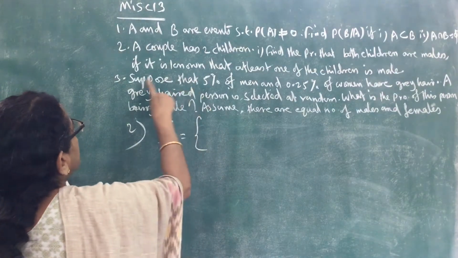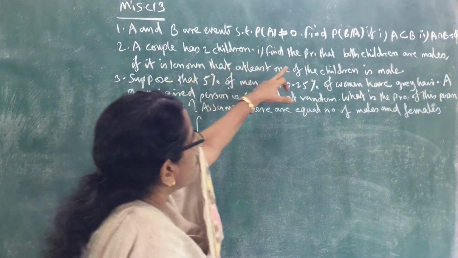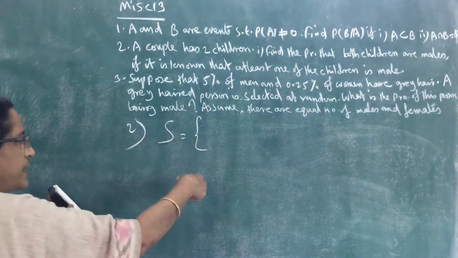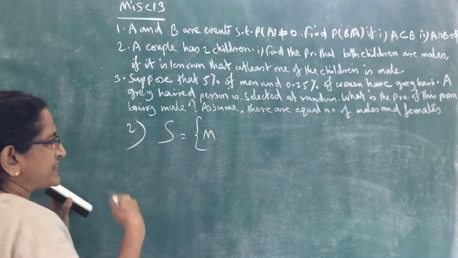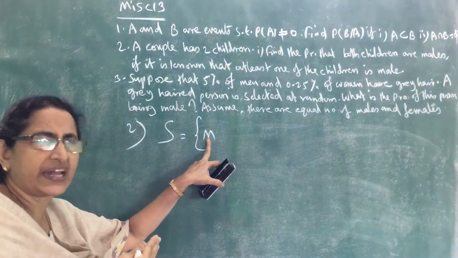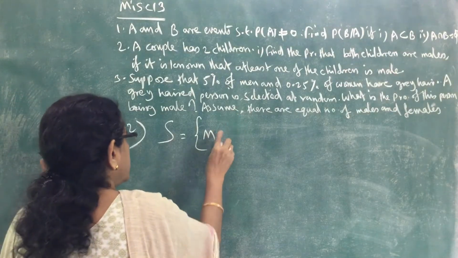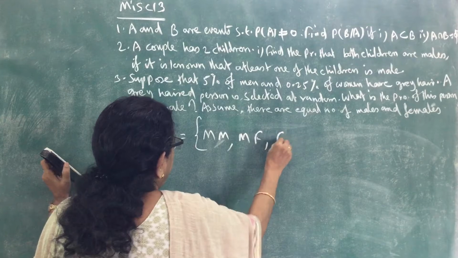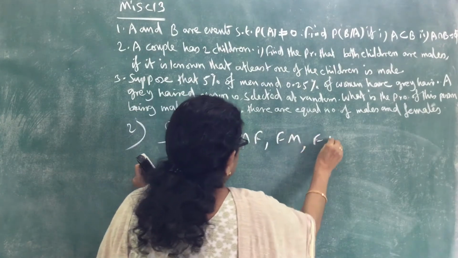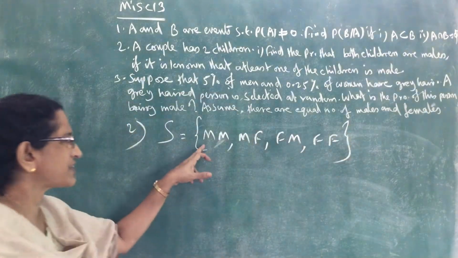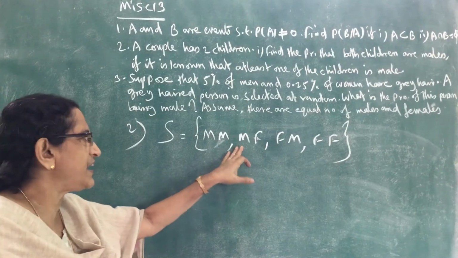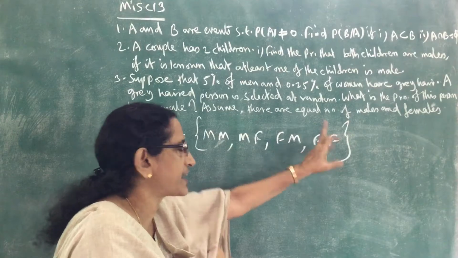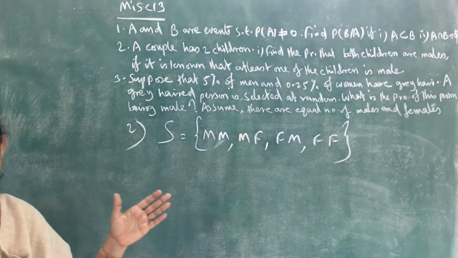We have to find the probability that both children are males. So we can denote the children as male, female: first child is male, second one is male, that is MM, or MF, or FM, or FF. That means both are males, or first one male and second one female, first one female and second male, first female and second female. These are the possible outcomes, the sample space.